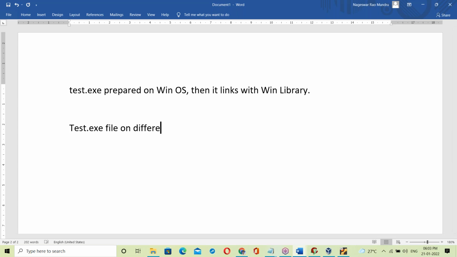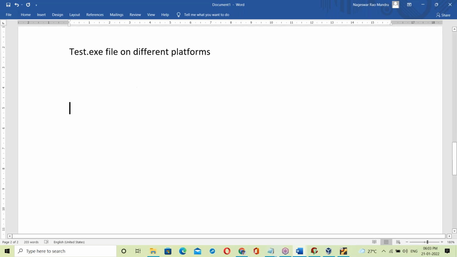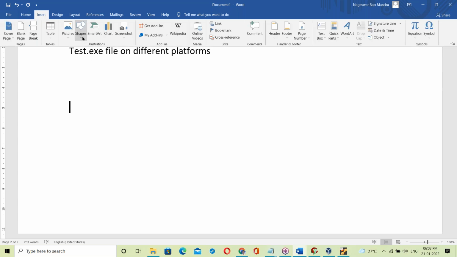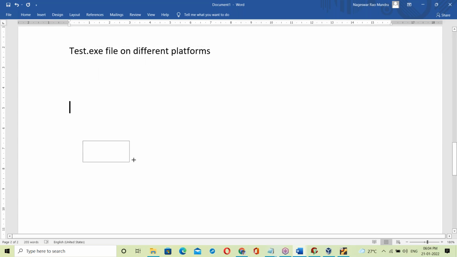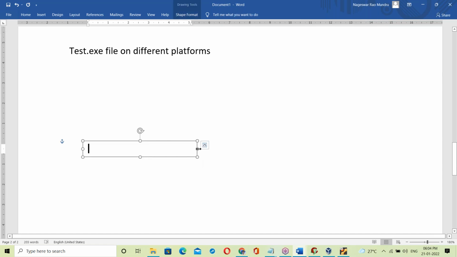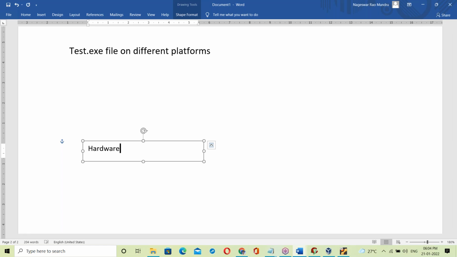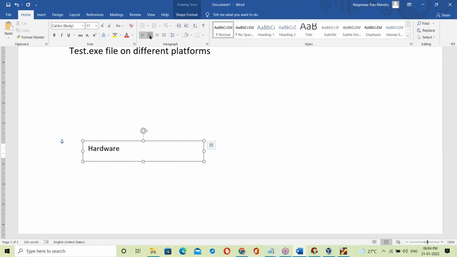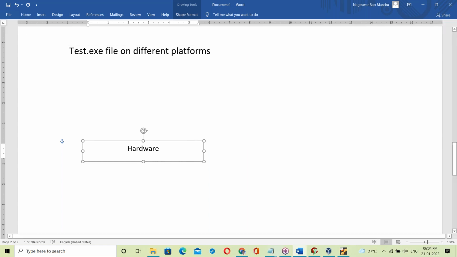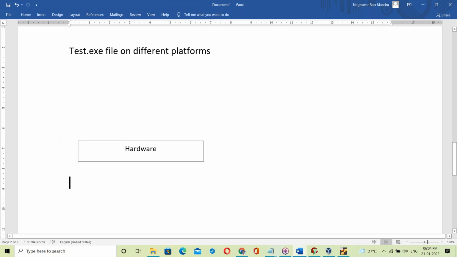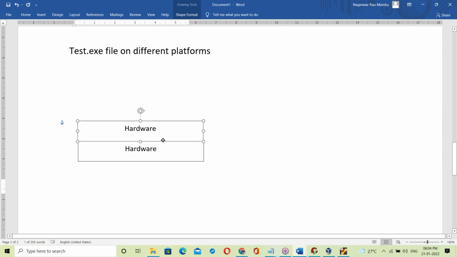So let us see how it's working in different platforms here. Test.exe file on different platforms. Now let us take different platforms. Suppose your computer, suppose hardware. First of all, hardware. On top of hardware,